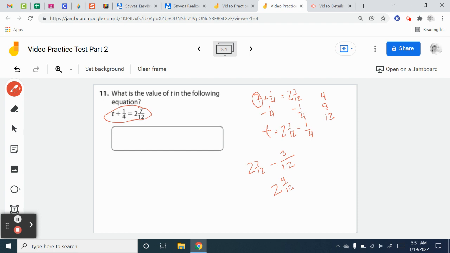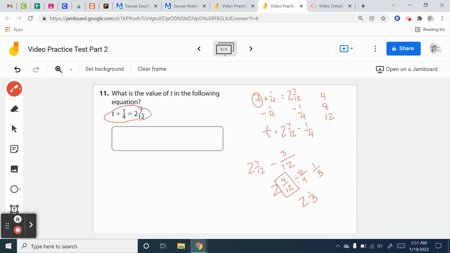Okay. Now, if I keep it like this, I'm only going to get part of the points because I can reduce this fraction. I can divide the top and the bottom by 4. So I need to reduce. So 4 divided by 4 is 1. 12 divided by 4 is 3. So it's 2 and 1/3.